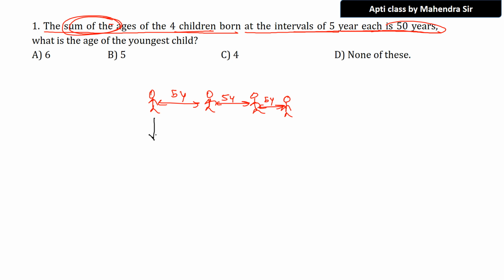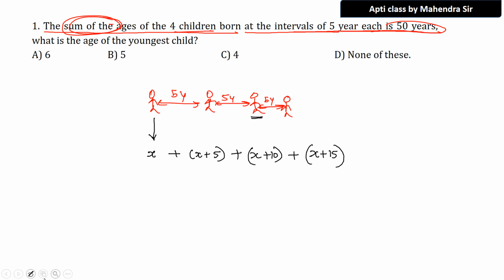Take first child's age as X years. Are you understanding now what I am saying here? They told age gap of 5 years. So second child age will be X plus 5 because 5 years more. Third child will be again extra 5 years, that is X plus 10. Why 10? Because 5 years more, again extra, 10. And the last child is going to be X plus 15. Why? Because another extra 5 years.